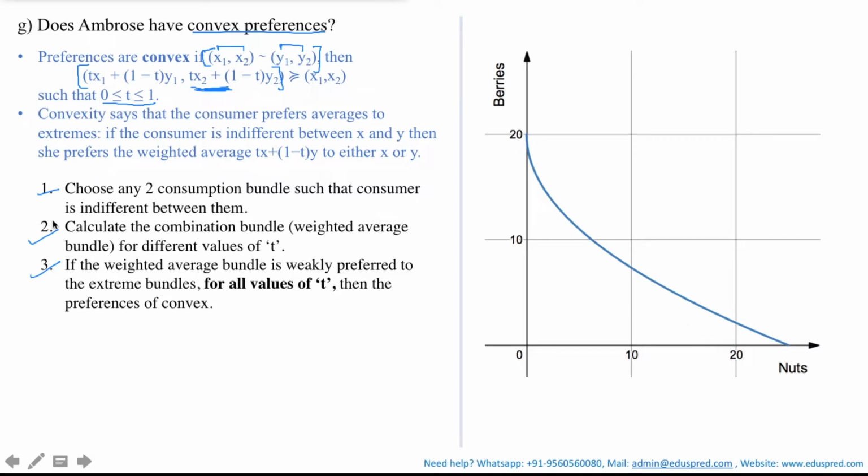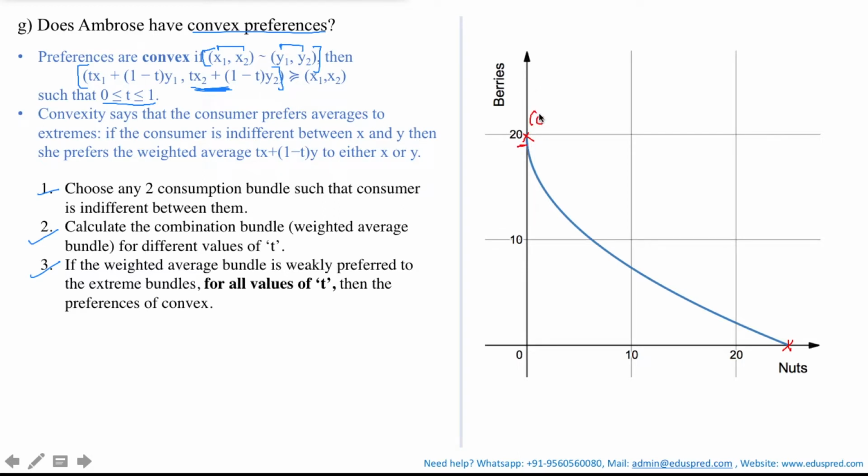The first step of the definition says to choose any two consumption bundles such that the consumer is indifferent between them. For the consumer to be indifferent between two consumption bundles, those bundles should lie on the indifference curve. So let's choose two points on the indifference curve, this point and this point. At this point, Ambrose is only consuming berries.